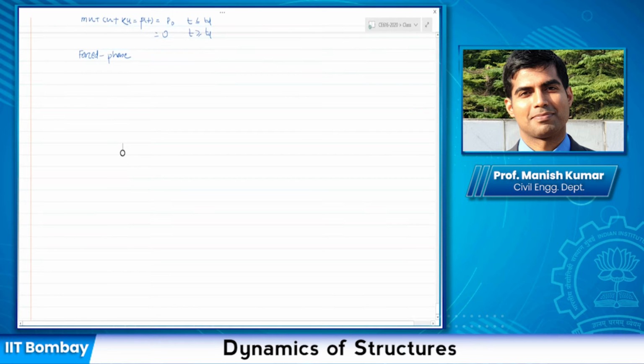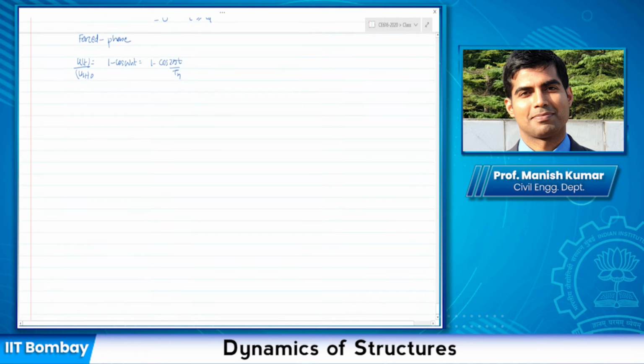So during forced response, it is very easy to calculate. u(t) is nothing but the response due to a step force, so that u(t) by u_st naught I can write as 1 minus cos omega n t, and that could be written as 1 minus cos 2 pi t divided by Tn. I'm repeating that because yesterday we discussed different conditions, and sometimes those conditions could be confusing. I want to ensure that all of you understand how we are dealing with those conditions to get the absolute maxima of the response.